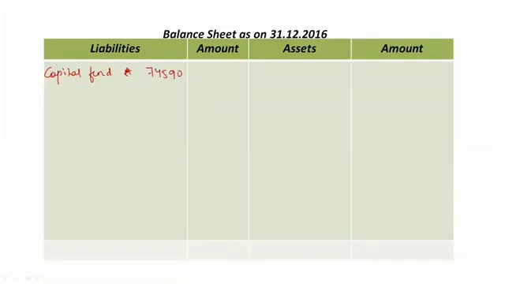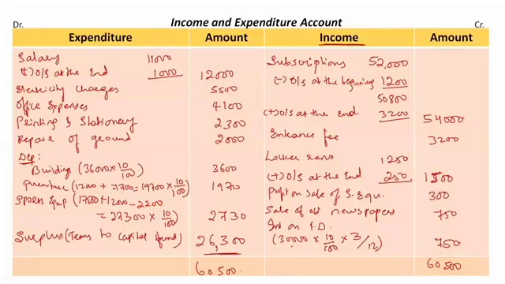Clear? In this, you need to add if we have any surplus, or if we have any deficit, then we need to deduct it from the capital fund. So in this question, from the income and expenditure account, we have surplus, which is 26,300 rupees.